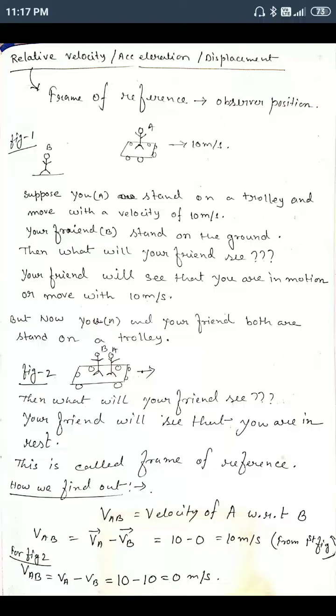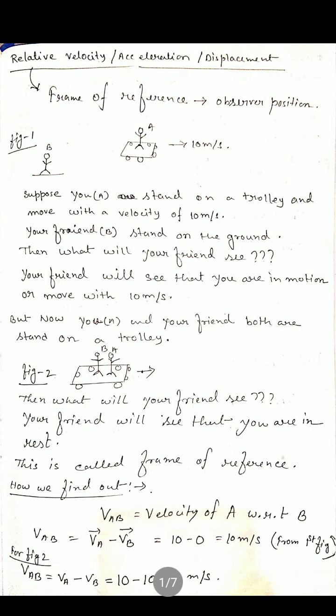Normally we see, or we also consider, that the velocity of that car is 20 meter per second. In that case, the frame of reference is Earth's surface. With respect to Earth's surface, the velocity of that car is 20 meter per second. So Earth's surface is called the frame of reference. Here the Earth acts as an observer.